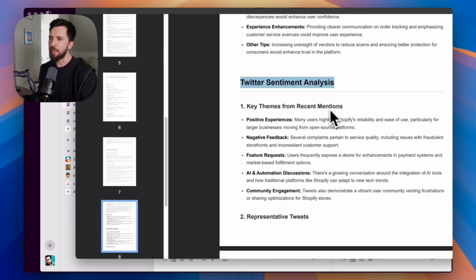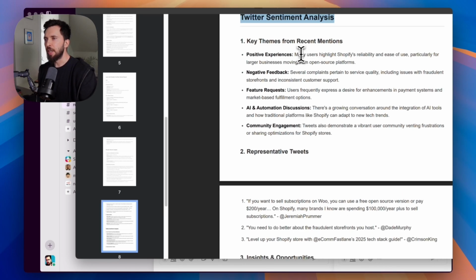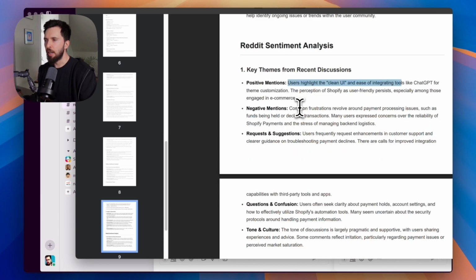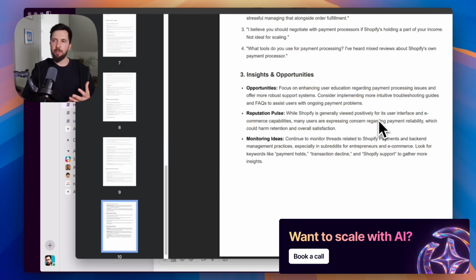This is a social listening part that I was talking about. Many users highlight Shopify's reliability and ease to use, negative feedback. The same for Reddit. So we have positive mentions of clean UI and ease of integrating, common frustration around payment processing issues. I think this agent does a very good job with writing this report.